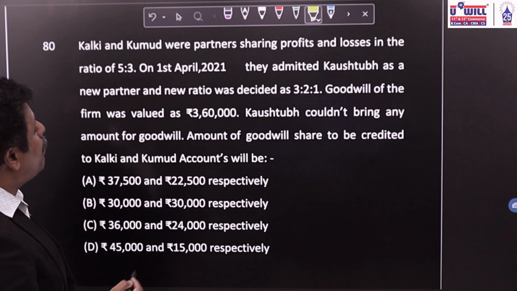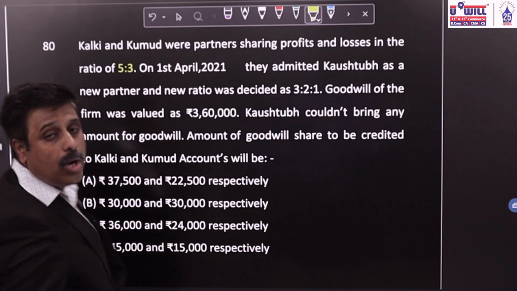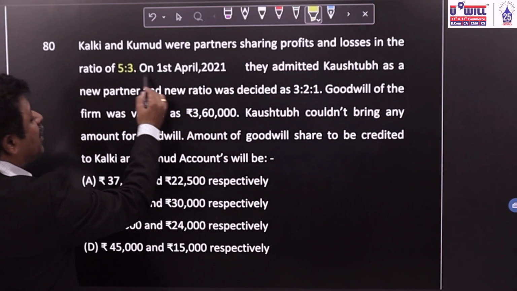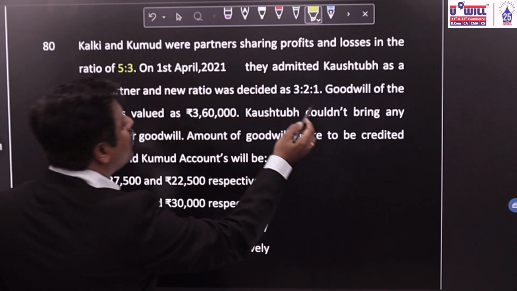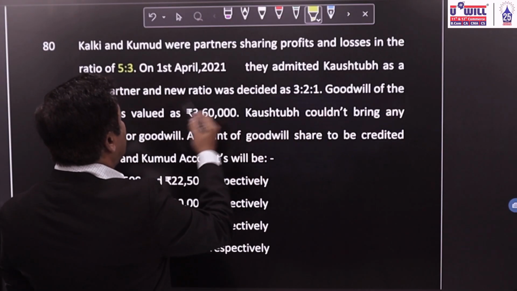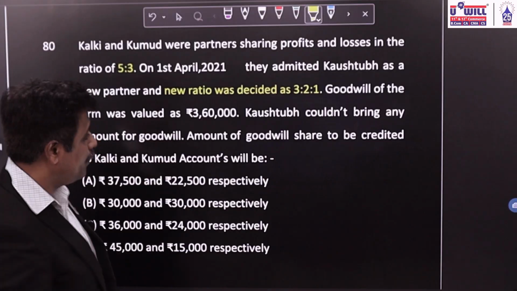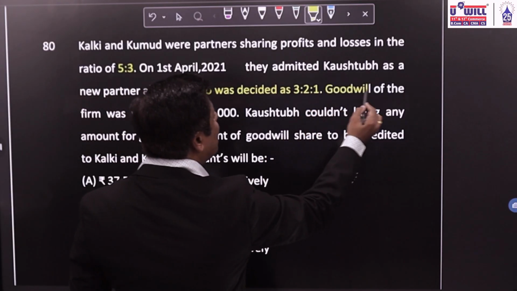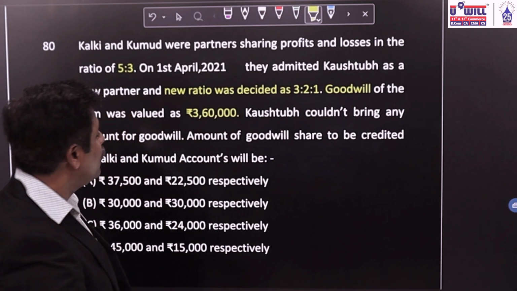Kalki and Kumud were partners, sharing profits and losses in the ratio of 5:3. The old ratio is 5:3. On 1st April 2021, they admitted Kostub as a new partner, and the new ratio was decided as 3:2:1. Goodwill of the firm was valued at 3,60,000. Value of goodwill is directly given, 3,60,000.